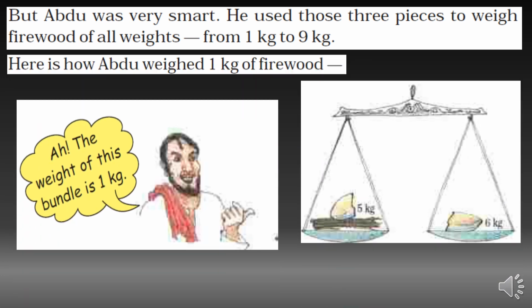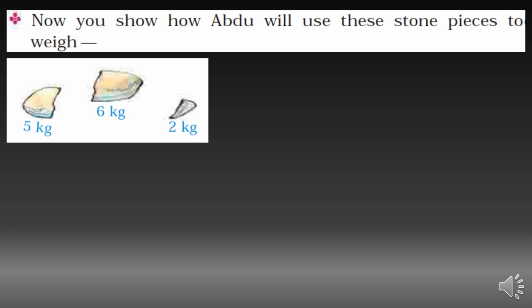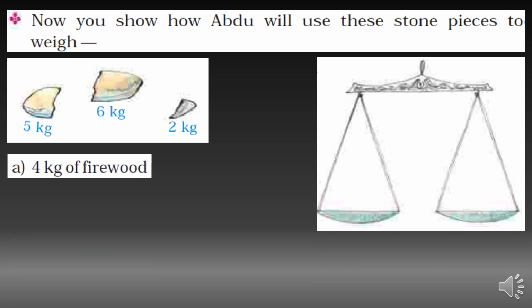Here is how Abdu weighs 1 kg of firewood. See, in the one pan you can see 6 kg, in the other you can see 5 kg of stone. So the rest, 1 kg, is firewood. Now you show how Abdu will use these stone pieces to weigh 4 kg of wood.